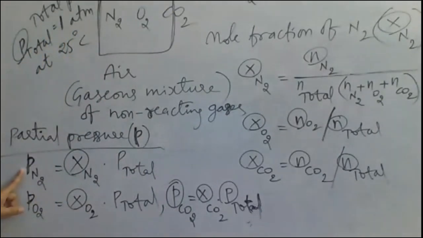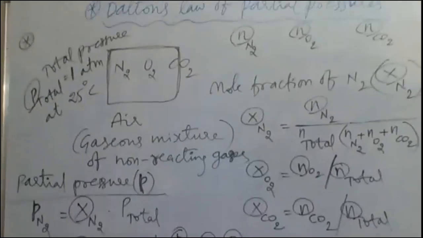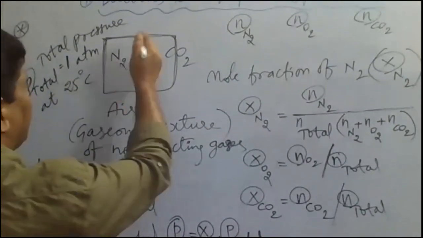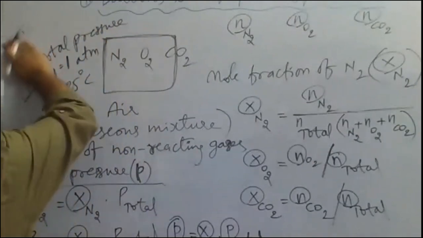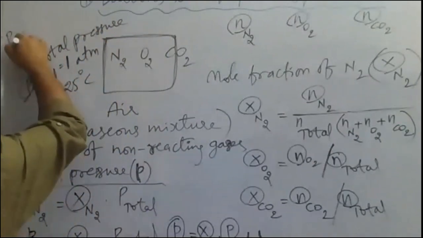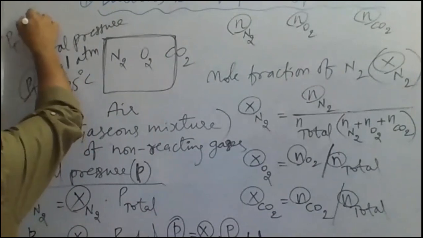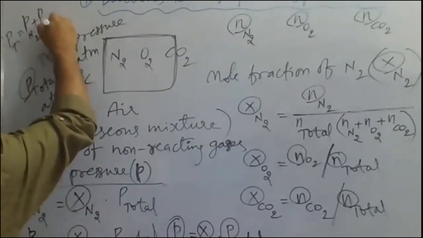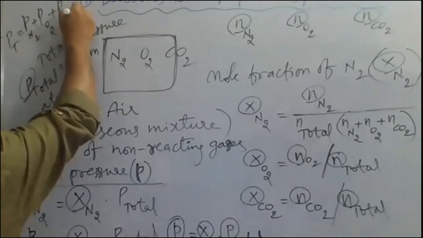Partial pressure of nitrogen gas plus partial pressure of oxygen gas plus partial pressure of CO2 gas. All these partial pressures equal to what? Total pressure. So what is the total pressure we have taken here? The partial pressure of all the gases is equal to the total pressure. So what can we write now? P total is equal to P of nitrogen plus P of oxygen plus P of CO2.